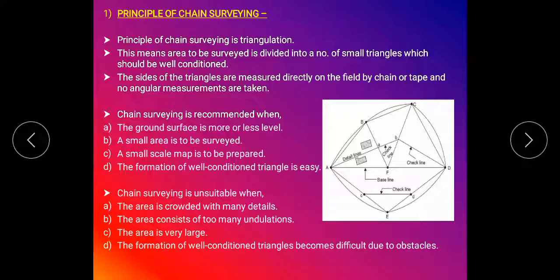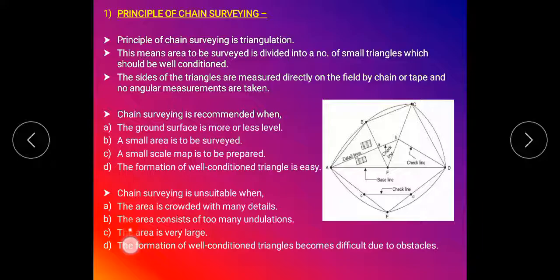When the area is crowded, it means there are many buildings, many projects, many bridges or many structures available in the area. Then we do not use chain surveying. These buildings or structures are obstacles in chain surveying, so we do not use chain surveying in a crowded area with many details. Crowded means there are many structures or buildings. In this case we do not use chain surveying.